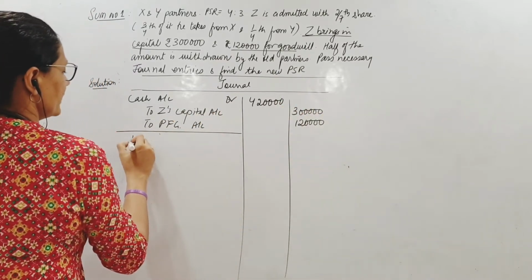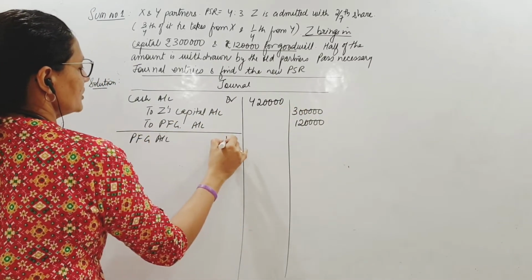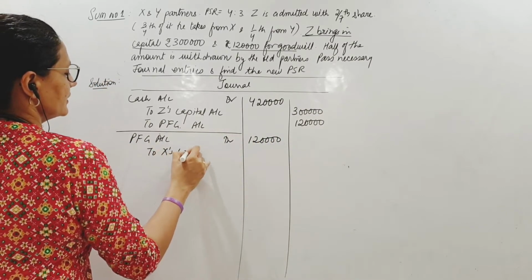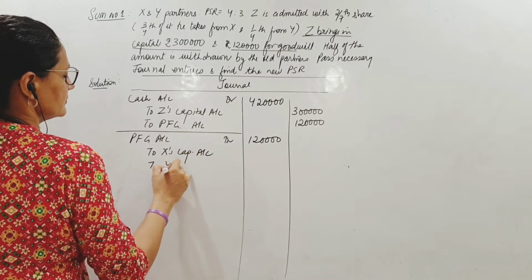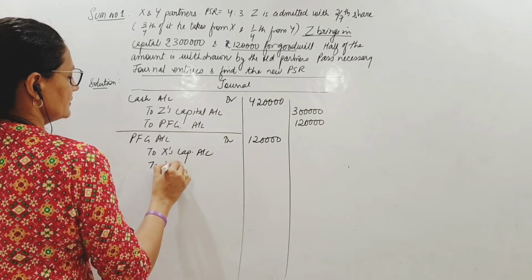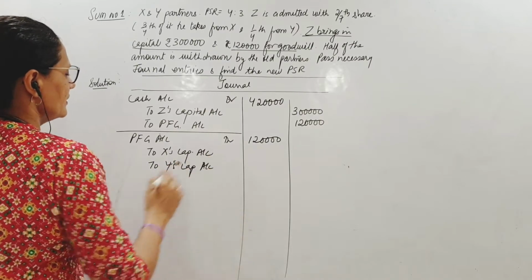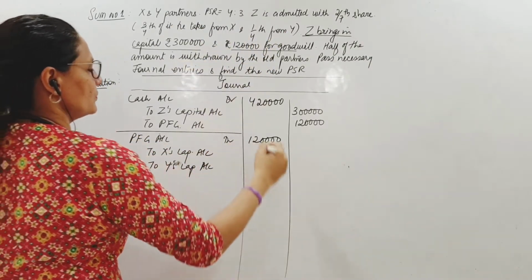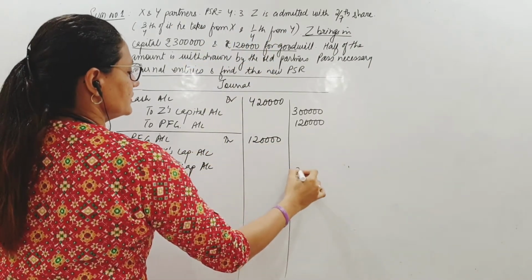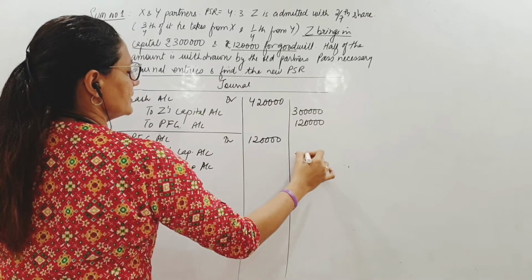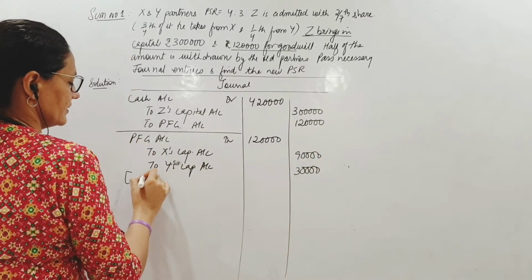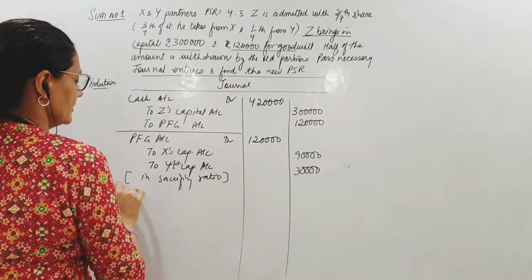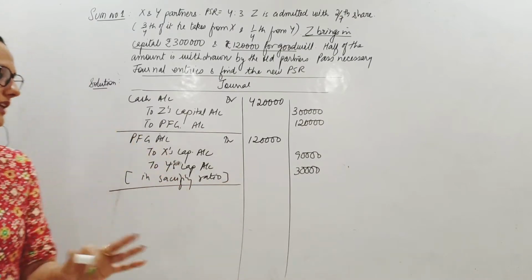Distribute PFG. PFG account debit 1,20,000. Sacrifice ratio I told you is already given to you. Y's capital, X's capital, in the ratio of 3:1. 3:1 divide by 4. 90, 30. हो गया. ठीक है? This is the sacrificing ratio. Remember this. PFG is always distributed in sacrificing ratio.